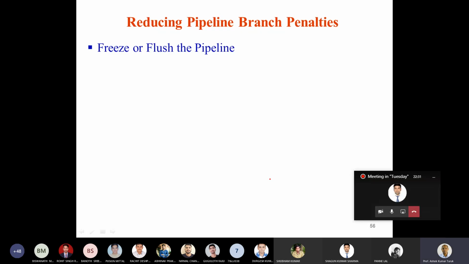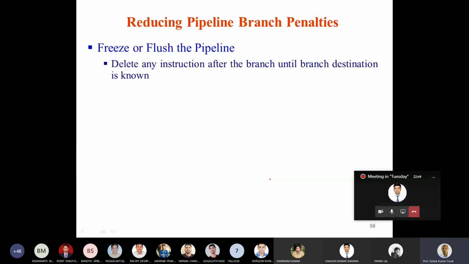One of the simplest techniques is to freeze or flush the pipeline. What it does is delete any instruction after the branch until the branch destination is known. You have the branch instruction in the decode stage, and the next instruction is already fetched in the instruction fetch stage. So delete that instruction, or any instructions after the branch, until the branch destination is known.